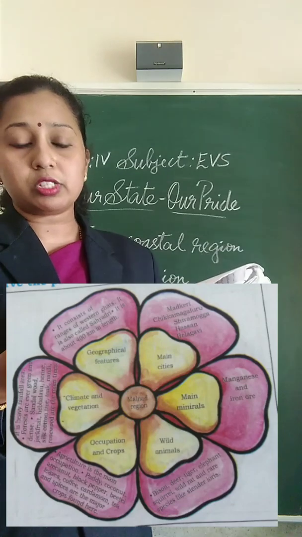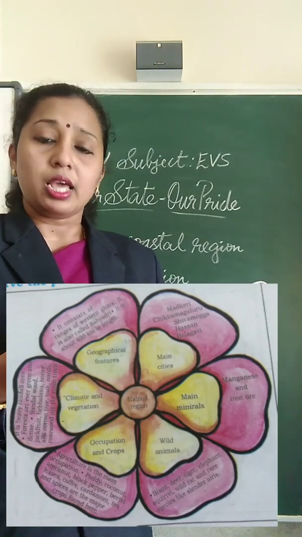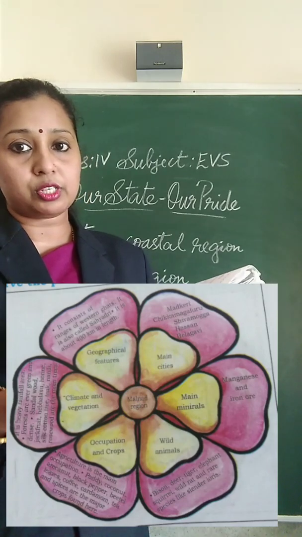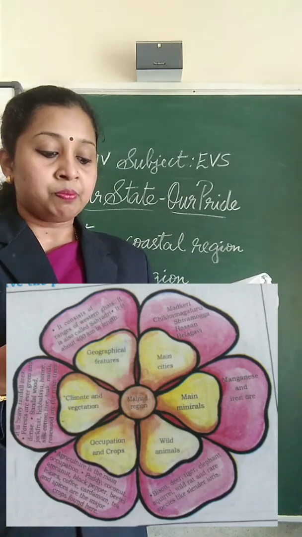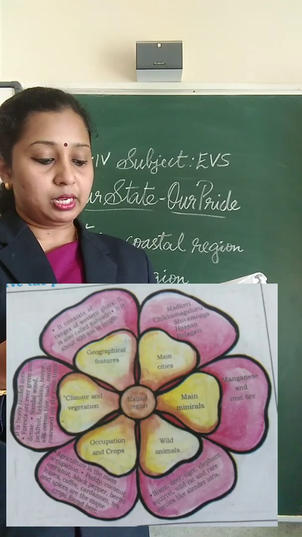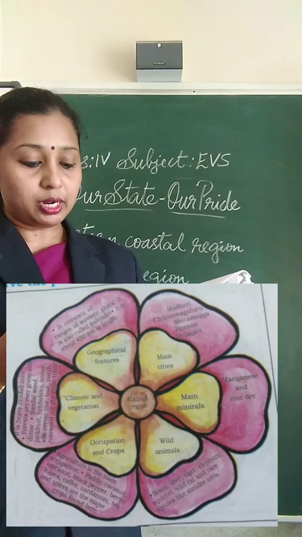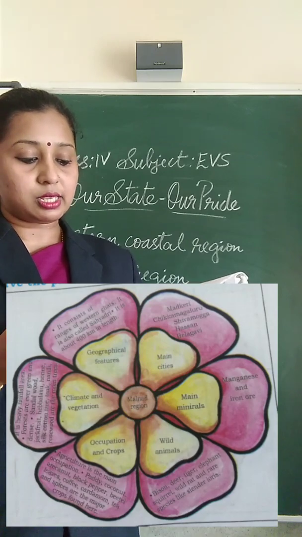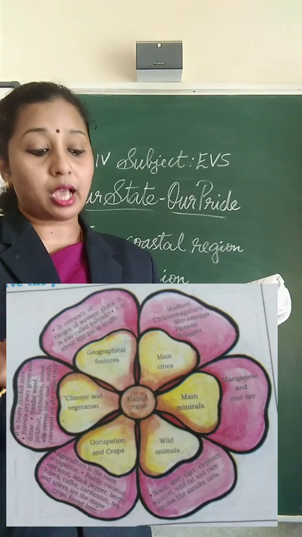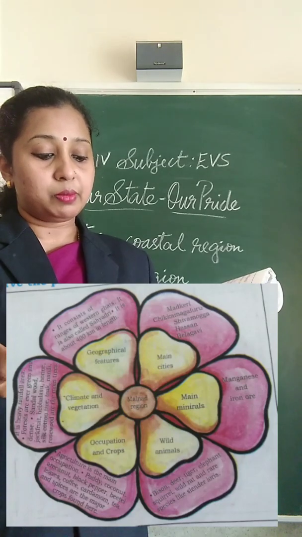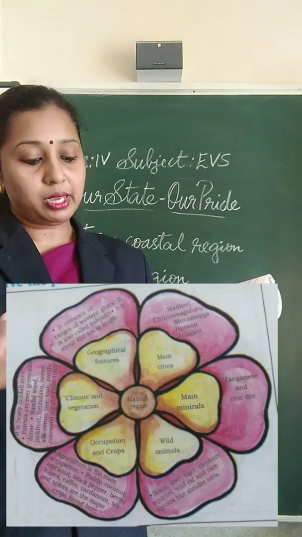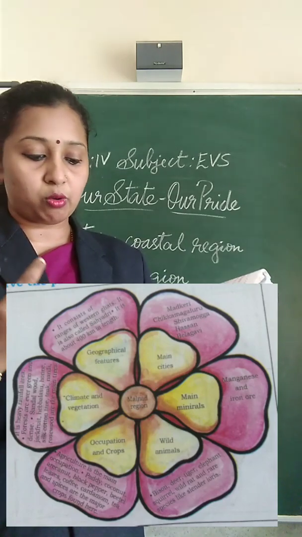Then occupation and crops in Malanad: agriculture is the main occupation. Then paddy, coconut, arecanut, black pepper, betel leaves, coffee, cardamom, tea and spices are the major crops found here.